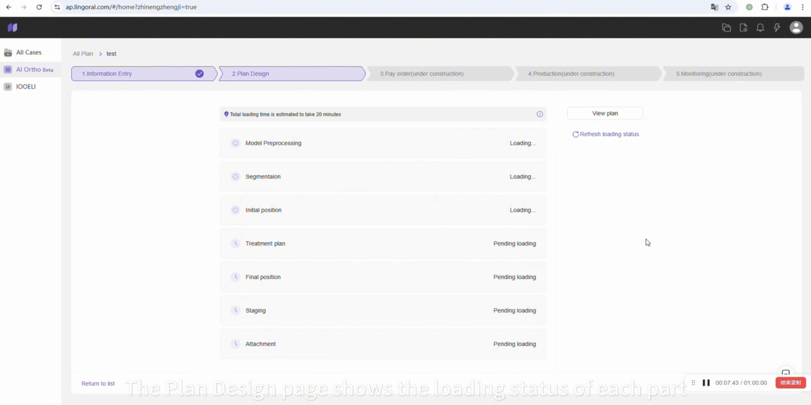The plan design page shows the loading status of each part. The entire plan will be fully loaded in less than 20 minutes. This is a fully loaded plan. The entire process is automatically generated by AI.